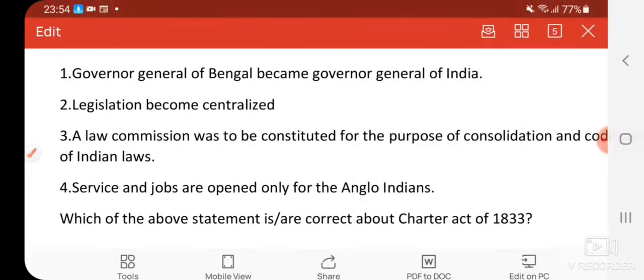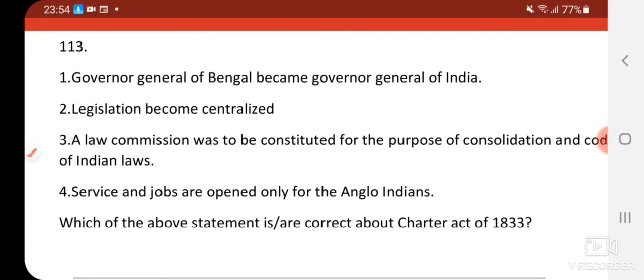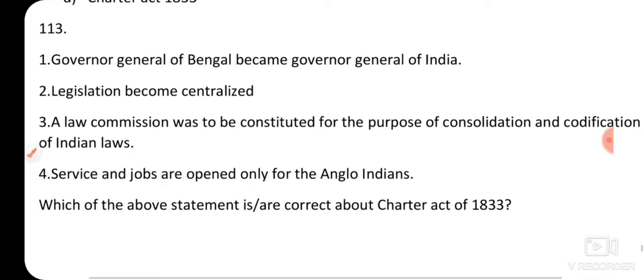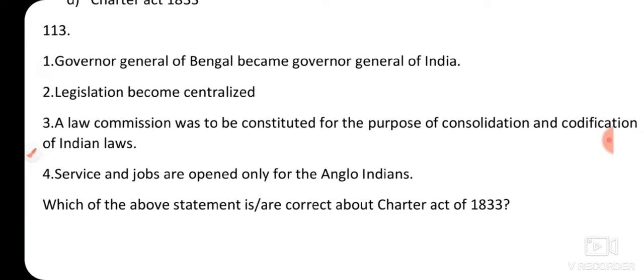Okay. 113. There are 4 statements, and based on those 4 statements, we have to choose the correct answer. Statement 1. Governor General of Bengal becomes Governor General of India. Statement 2. Legislation becomes centralized. Statement 3. Law Commission was to be constituted for the purpose of consolidation and codification of Indian laws. Statement 4.